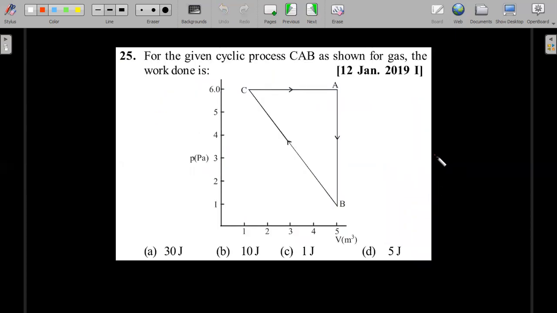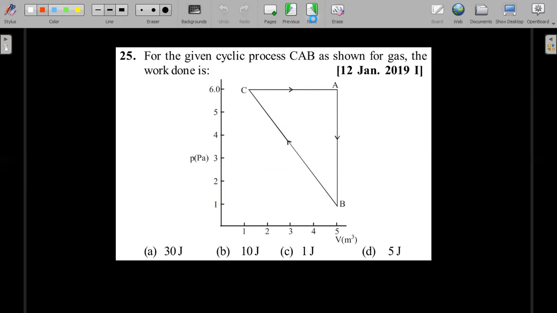Next style of questions are work done in cyclic processes. Okay, a very standard rule that you should know by now: in a P versus V graph, the work done by the gas, the integral of PdV, is the area enclosed by the cyclic process. Not only that, if the cyclic process is clockwise with P on the y-axis, it is positive work, and if it's anti-clockwise, it's negative work. Clockwise is called an engine, and anti-clockwise is called a refrigerator. These are basic things that you should have done from your NCERT physics.